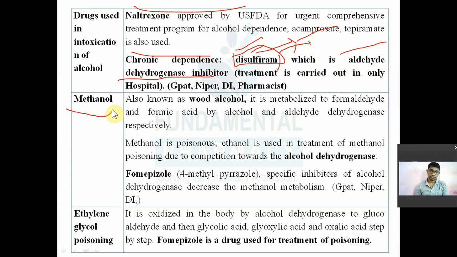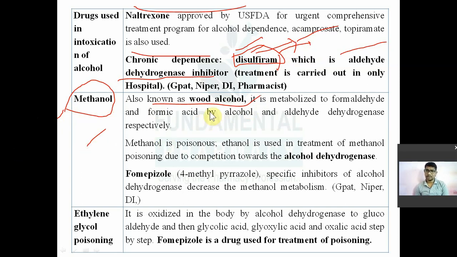Another alcohol is there known as methanol. Methanol is known as wood alcohol. याद रखो इसको बोलते हैं wood alcohol. Ethanol को क्या बोलते हैं? Ethanol is known as sugar alcohol. Remember, ethanol is known as sugar alcohol.